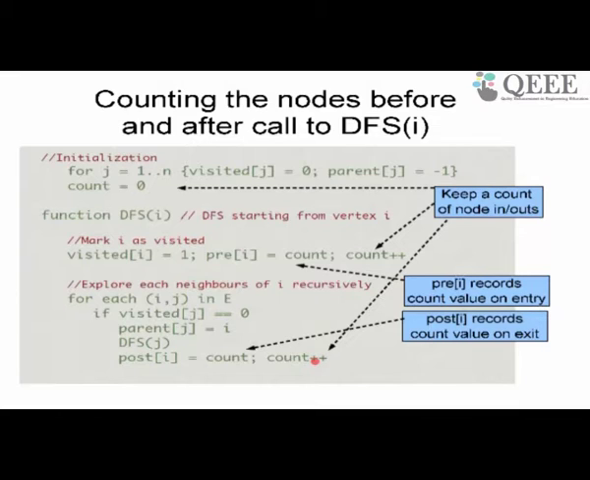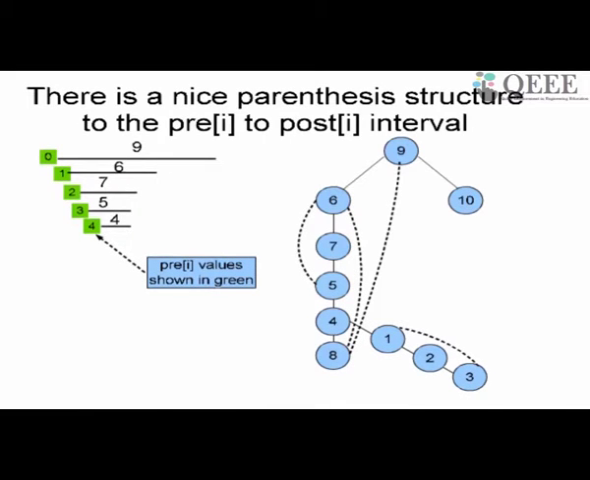Every node will contribute 2 to the count. So the total value of count when I finish with this algorithm will be equal to 2n. Is that clear? Because when I enter the node I will count once, when I leave the node I will count once, and I will do that for every node. So the total value of count when I finish with DFS is going to be 2n. So I keep track of this count value in pre(i) and post(i). pre(i) keeps track of the count value when you enter and post(i) when you leave. Like that I keep track of 2 counters.